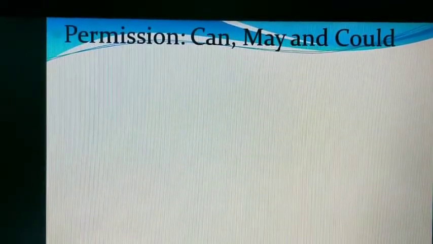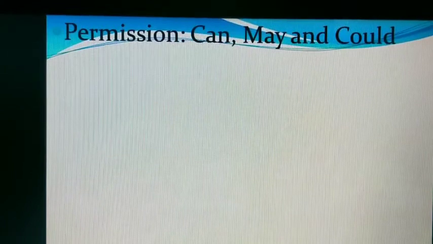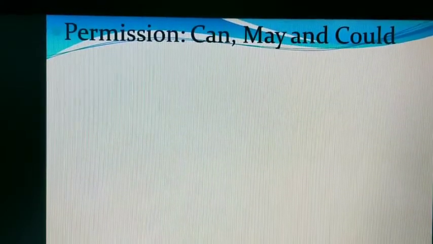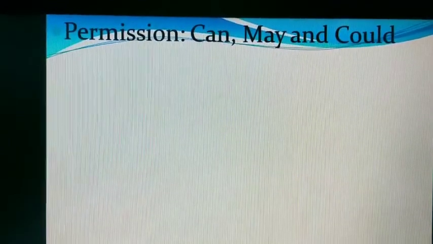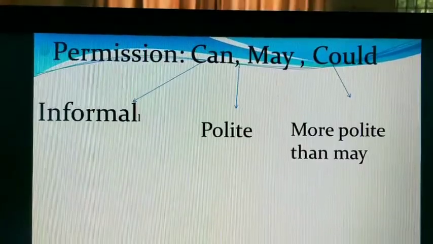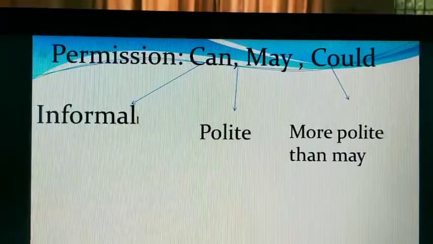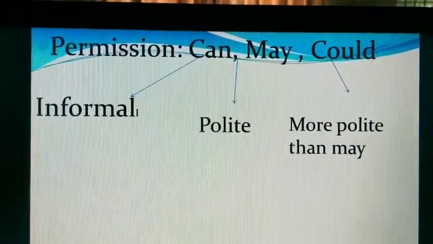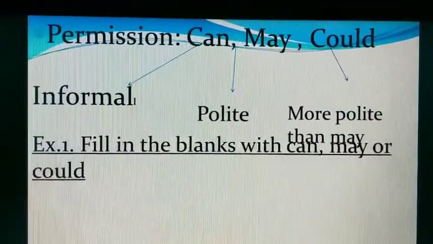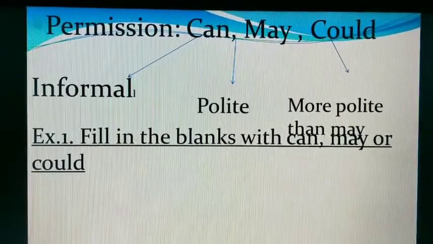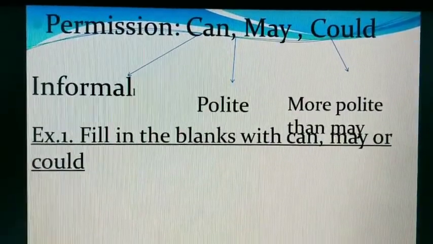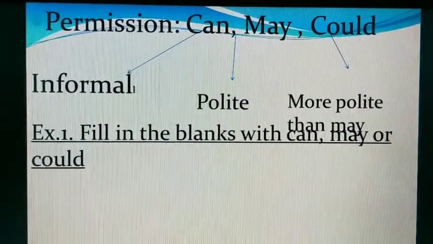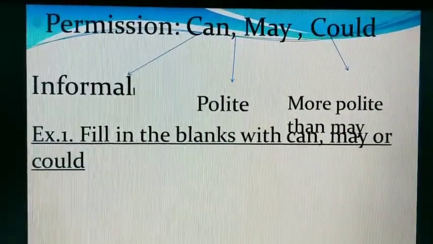Let us see these modals. Can, may and could. May, can and could are used to suggest permission. Can is informal, may is polite, could is more polite than may. Let us see exercise 1 from your textbook. Exercise 1, fill in the blanks with can, may or could.